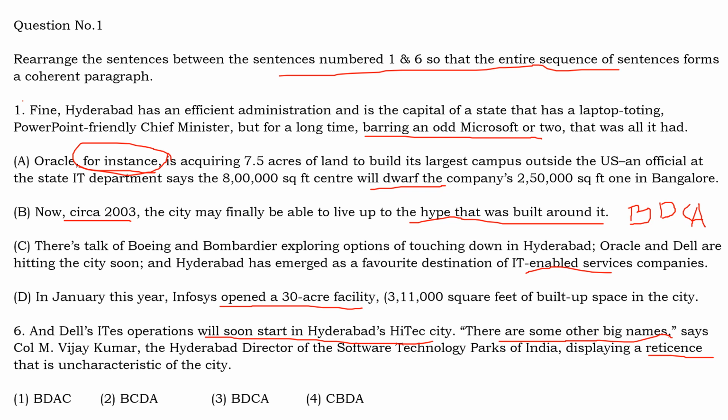So first we talk about Hyderabad not having enough IT companies. Then we talk about the change that is going to come in the year 2003, and in January itself, Infosys opened a facility. Then the IT-enabled service companies are now taking Hyderabad as a favorite destination. One among them, Oracle, has already acquired space, and another one, Dell, is acquiring the space soon. So this is how the entire passage becomes a logical passage if we go for this option BDCA. So option 3 would be the answer.